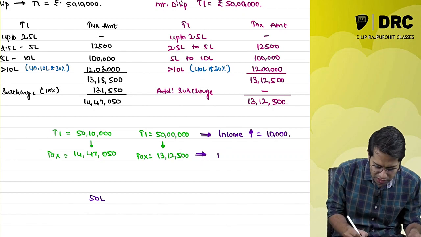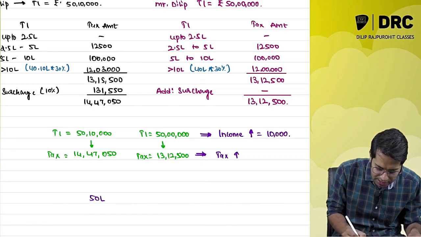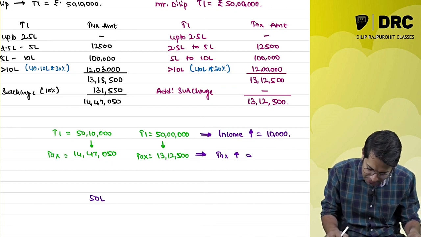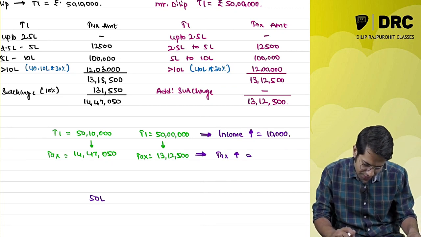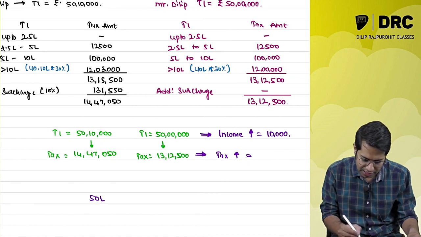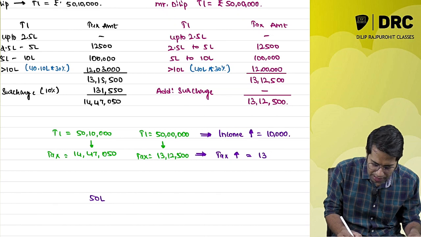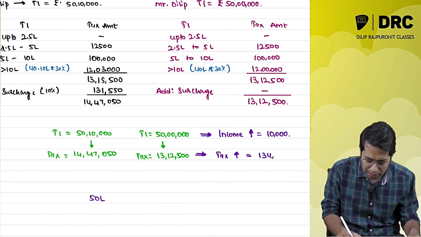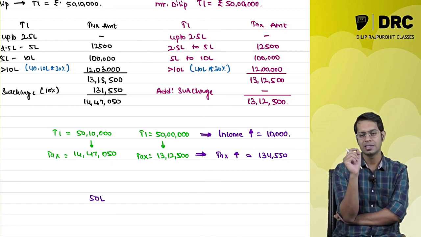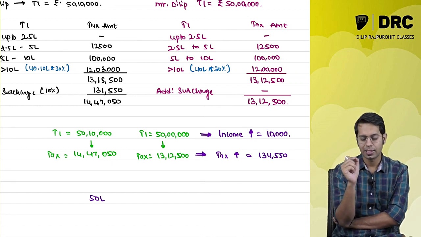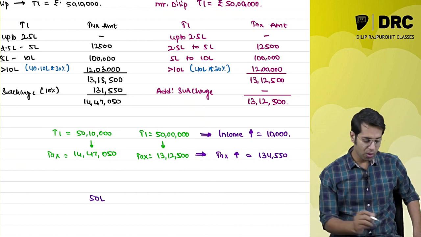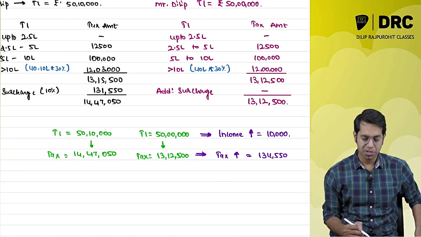The tax on that has increased by 14,47,050 minus 13,12,500, which is 1,34,550 rupees. The tax amount has increased by 1,34,550 rupees. Please understand this carefully. Very important and very beautiful concept we are going to understand over here.